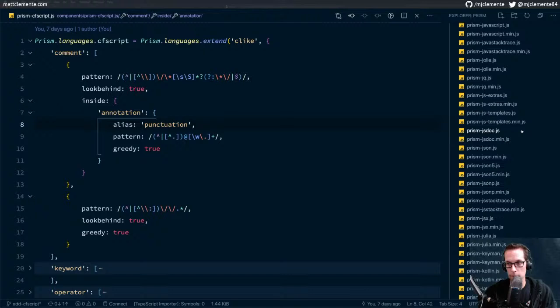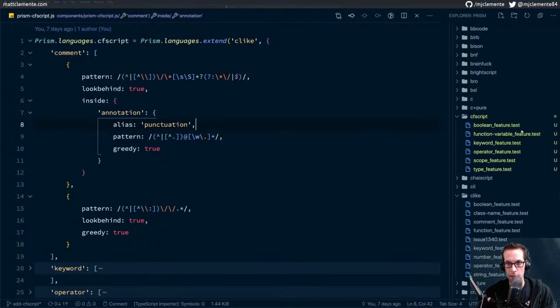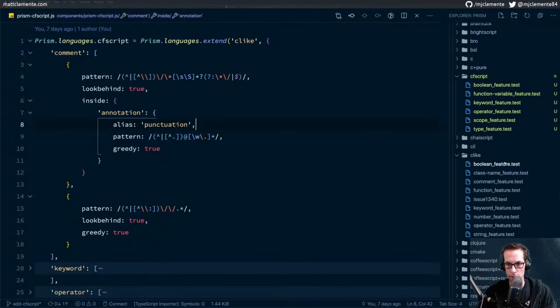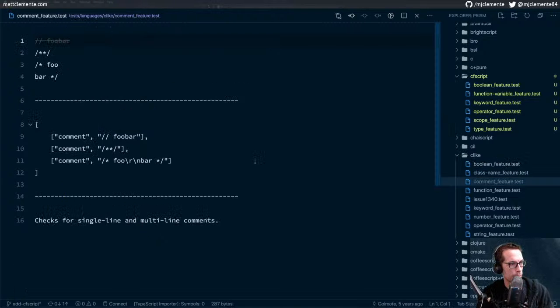Sorry for scrolling so fast again. We're gonna hop into the C-like. C-like has a comment feature test. That's what we'd like. Is this how we'd like it to work? I think that's how we'd like it to work.